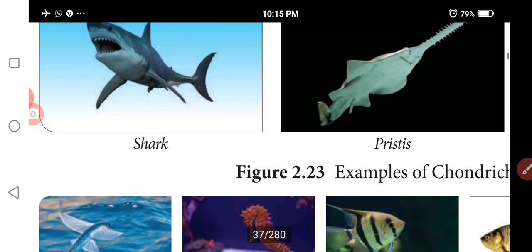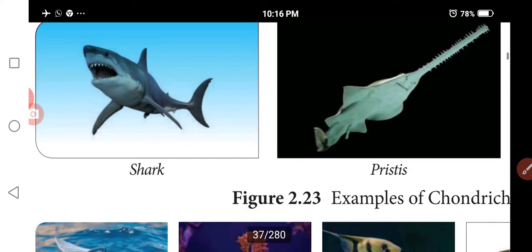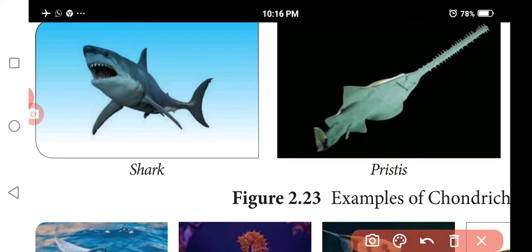So, shark. Chondrichthyes is a class that contains cartilaginous fishes whose skeletons are primarily composed of cartilage. They can be contrasted with Osteichthyes, the bony fishes, whose skeleton is primarily composed of bony tissues. The notochord is present. Placoid scales are present.